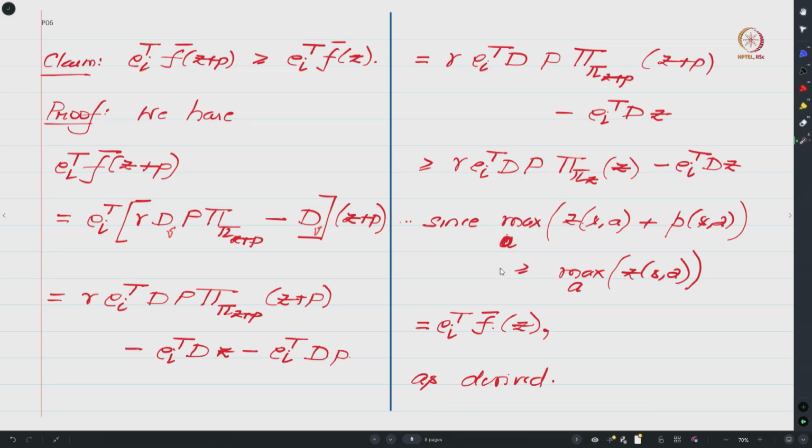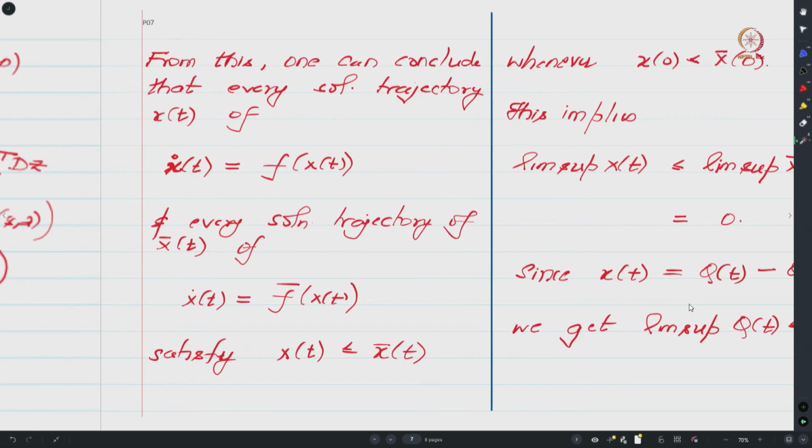So from this inequality one can then see that this expression will be greater than or equal to this expression, and hence this whole thing is greater than this expression minus this expression, and what we have over here is precisely the definition of f bar of z, and hence one can conclude that e_i transpose f bar of z plus p is greater than or equal to e_i transpose f bar of z. In other words, by making use of this relation, one can indeed show that your f bar has this quasi monotone increasing nature as desired, right.